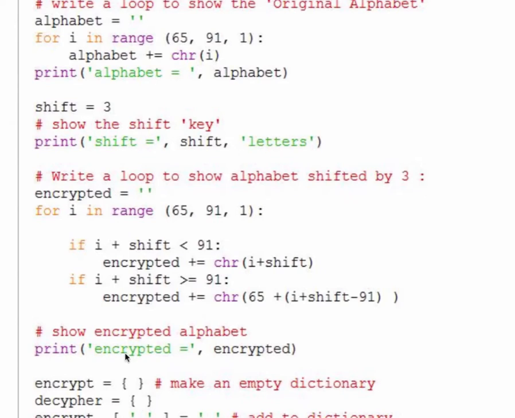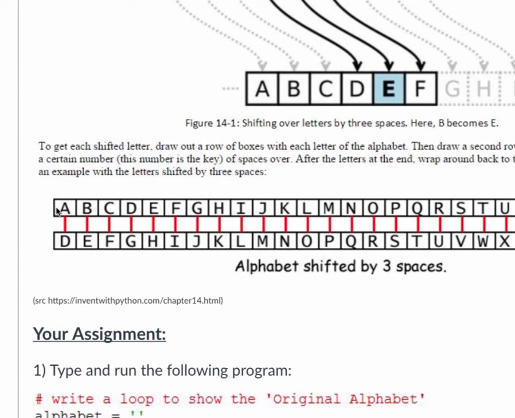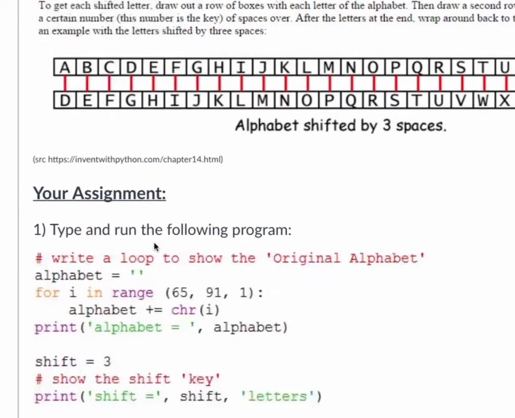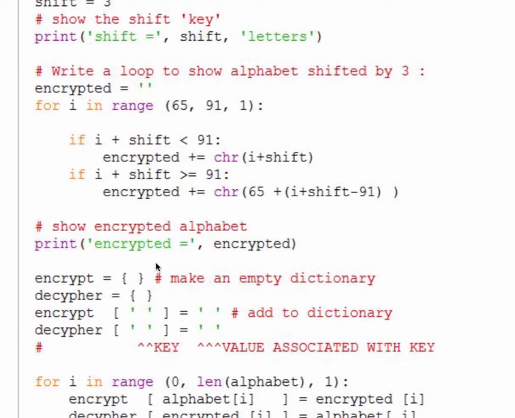And then I'm going to show you this encrypted alphabet, right? So if I do that, then it should show you the alphabet on top and the encrypted alphabet on the bottom. Yeah? And then the next thing is, I'm going to make a dictionary, right? So first I make an empty dictionary called encrypt, an empty dictionary called decipher, right? They're empty because there's nothing in the curly brackets.